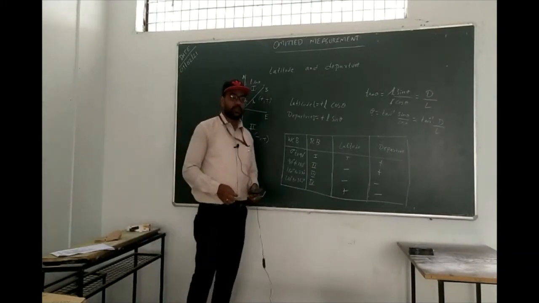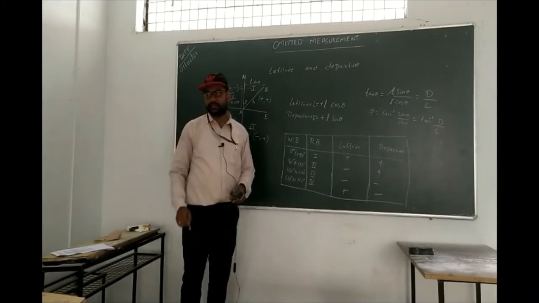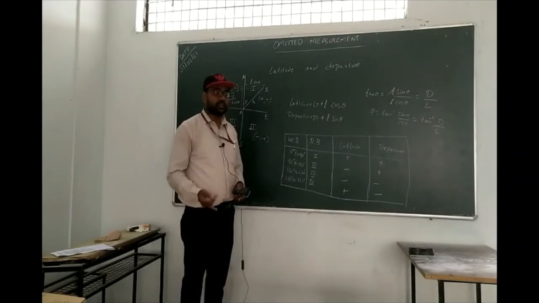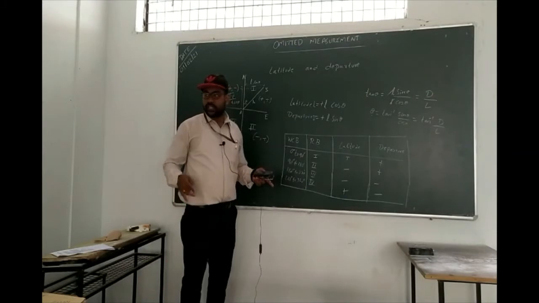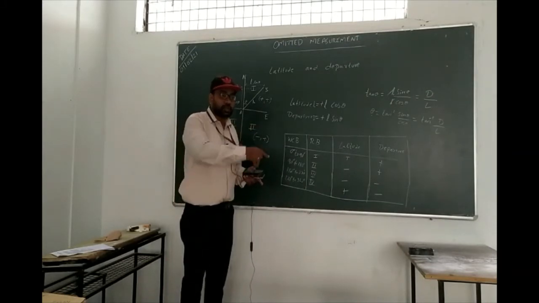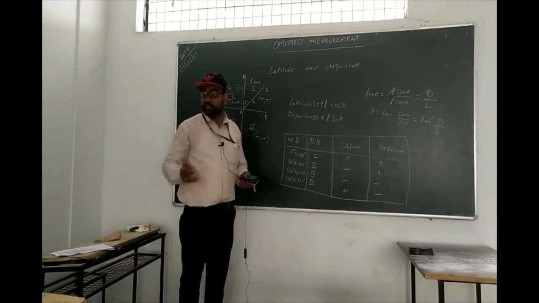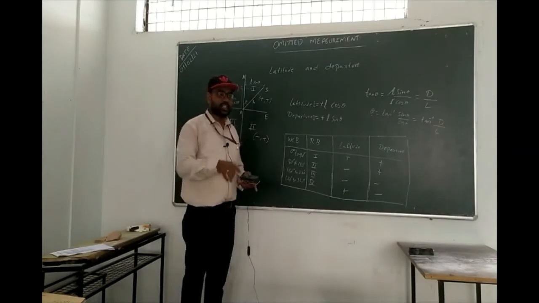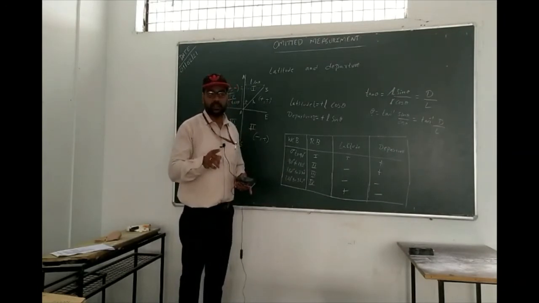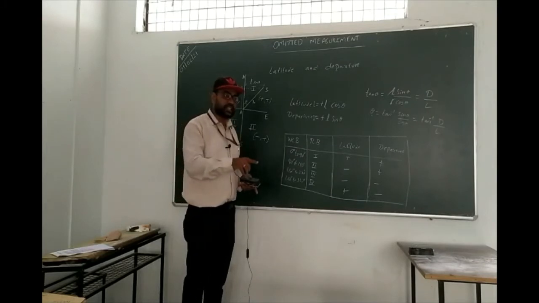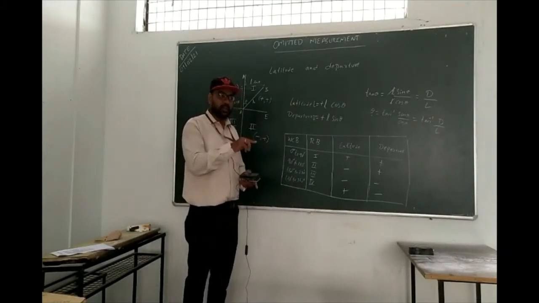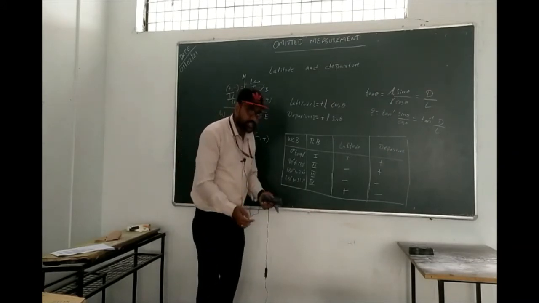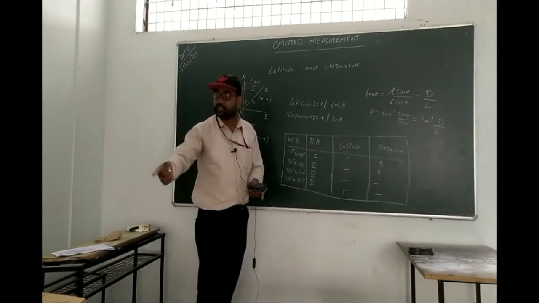Before getting into the problem, basically these omitted measurements you are going to have in traversing. I already taught you that in the laboratories also. In the chain survey we have the closed traverse, and in the compass also we have the closed traverse. In the plane table also we have traverse, but I have not done traversing there. Basically I did two experiments with the plane table: the radiation method and the intersection method. In the radiation method, whatever surrounding objects are there, we just locate them in the plan. Intersection means we are changing the point of the instrument, so that is nothing but traversing.